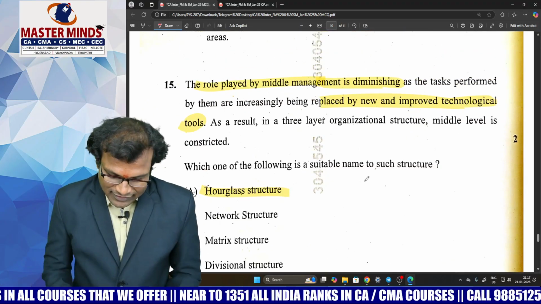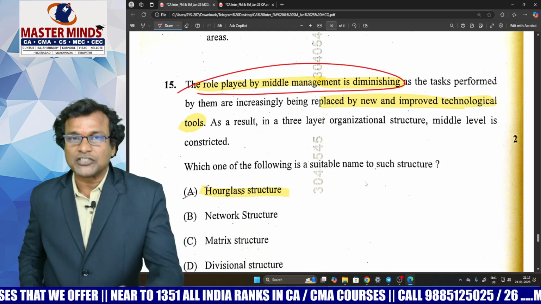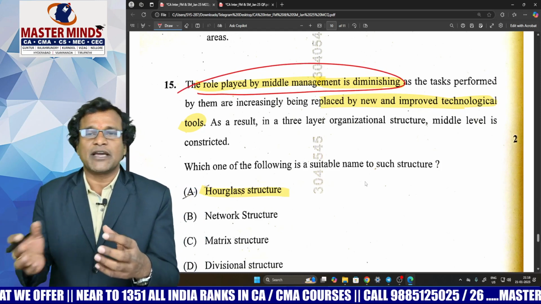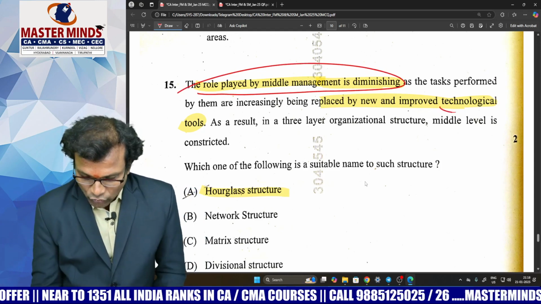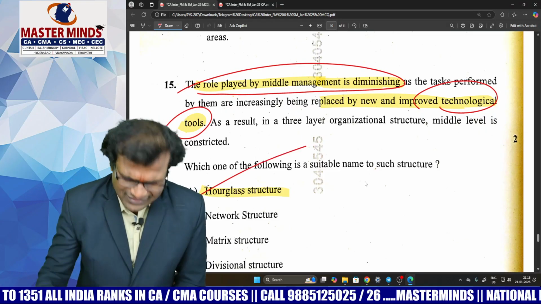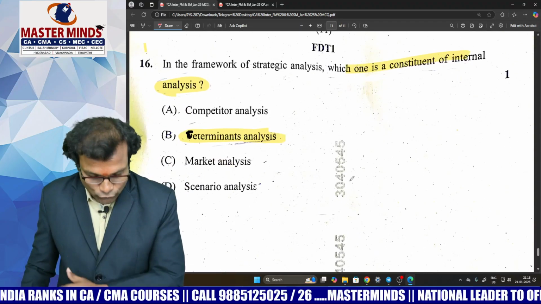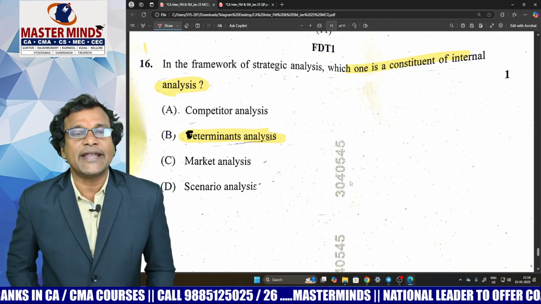Look at another easy independent MCQ. If the role played by middle management is diminishing because middle managers are being replaced by new technologies right now, which organizational structure is being talked about? It's a simple question by any standards: hourglass structure. Now please move to the last single 1-mark independent MCQ.